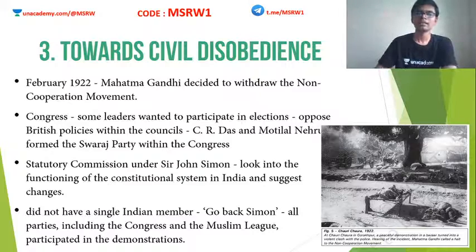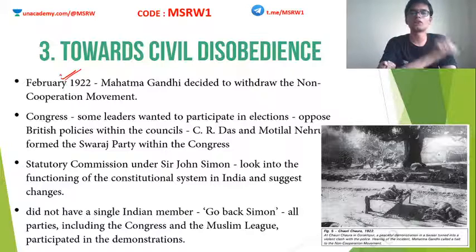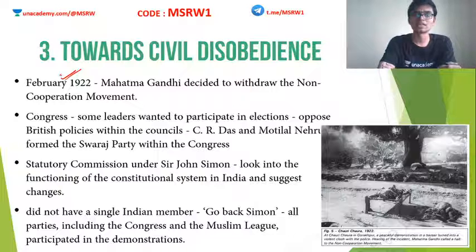Now, in 1922, as a progression of these violent events, a very infamous event happened. This is known as the Chauri Chaura incident. The Chauri Chaura incident happened in February 1922. In this incident, a group of protesters burned a police station at a place known as Chauri Chaura. And when they did that, 22 police officers who were inside this police station were also burned to death. When Mahatma Gandhi heard about this news, he decided to withdraw NCM.